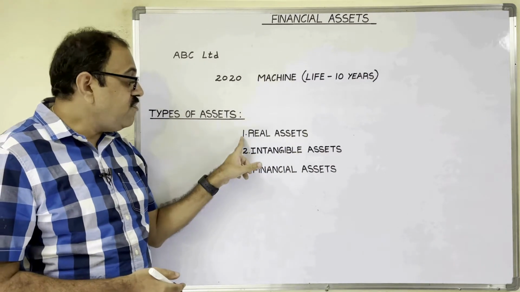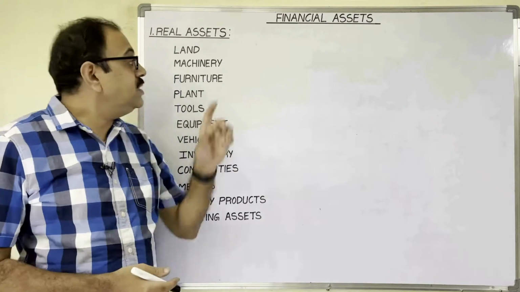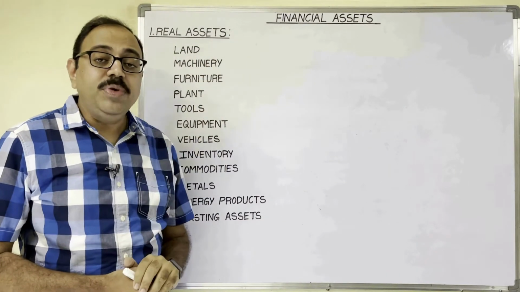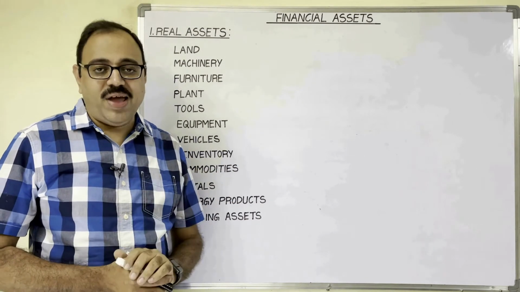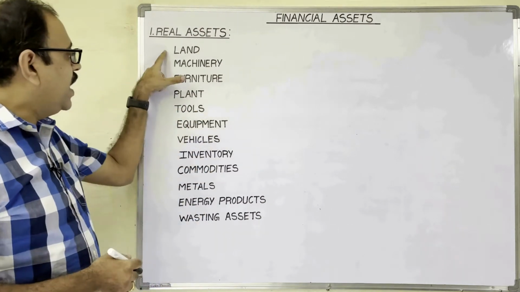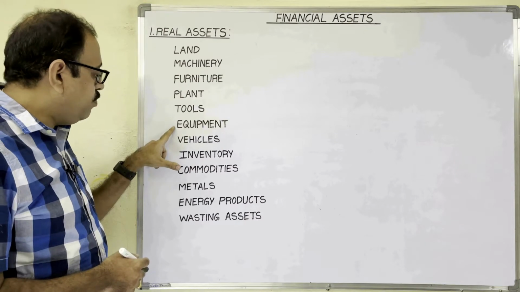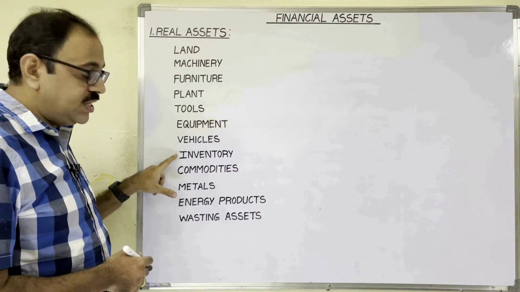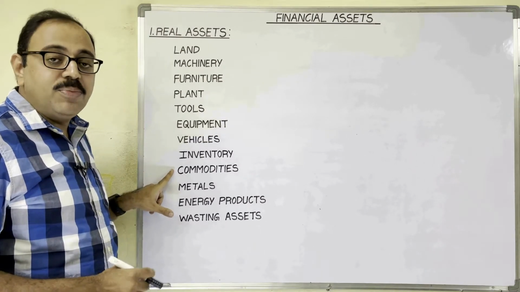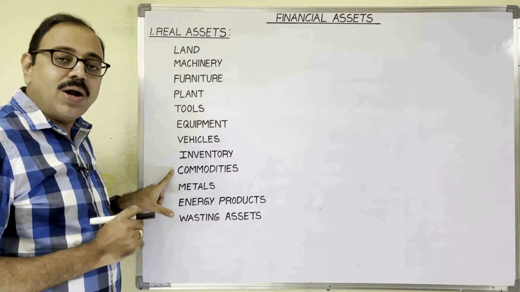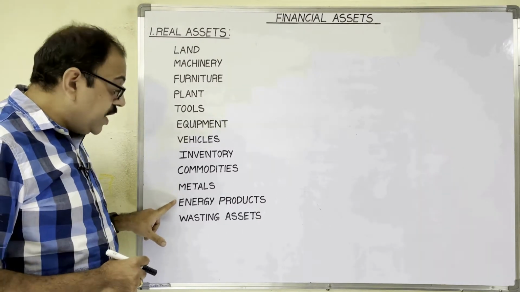Let us see the meaning of real assets. Assets which are tangible and visible are known as real assets. Tangible means we can touch them and we can see them. They have intrinsic value. Examples are land, machinery, furniture, plant, tools, equipment, vehicles, inventory, and commodities, including agricultural products, for example wheat, paddy, cotton, and metals like gold and silver, and energy products.